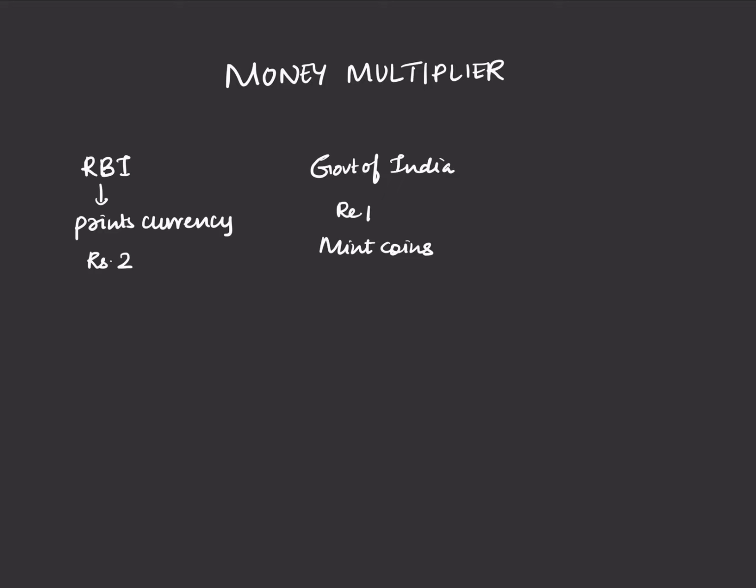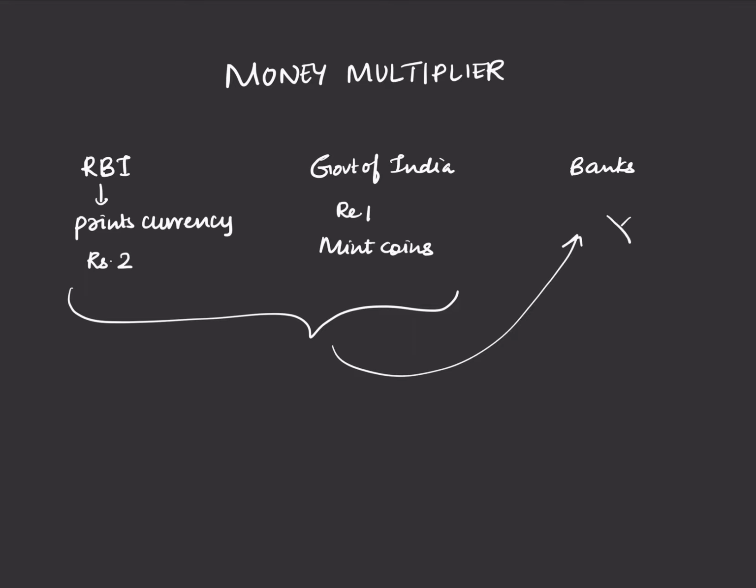Now there's one more player called the banks. Now the bank does not print currency, neither does it mint coins. Then how do banks create money? Now banks do something that is extremely smart. They take this money that is created by the RBI and Government of India, and they simply multiply that money. Okay, they multiply. And now let's see how the bank multiplies money.